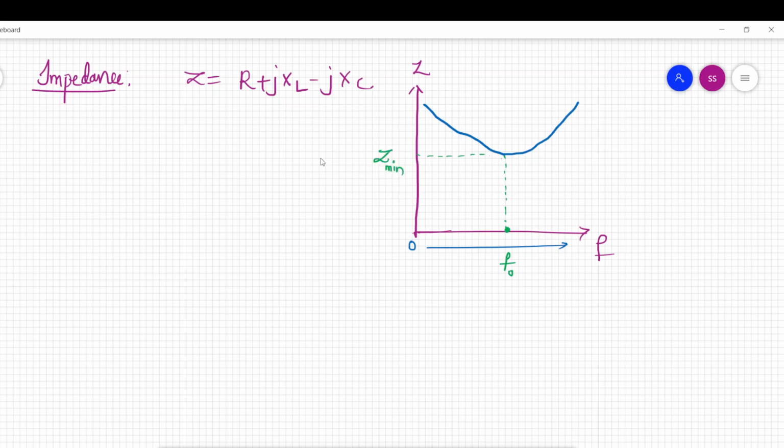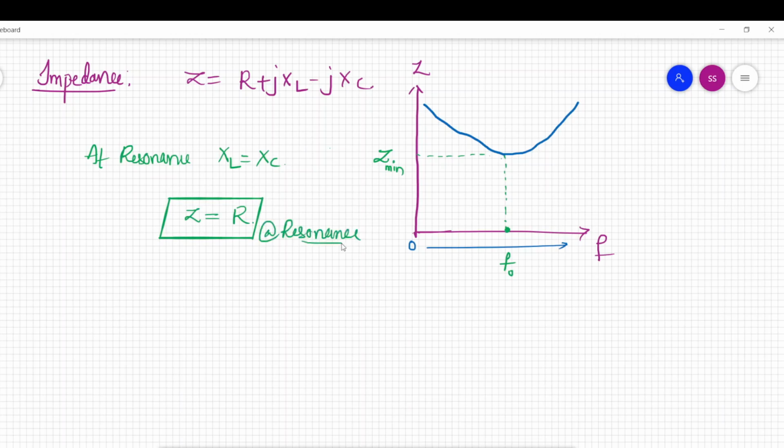So at resonance, we already know what is the condition for resonance. XL will be equal to XC, as they are equal quantities but in opposite phase, they will cancel out, and the impedance of the circuit will be equal to pure resistance at resonance condition. So this is resonance.